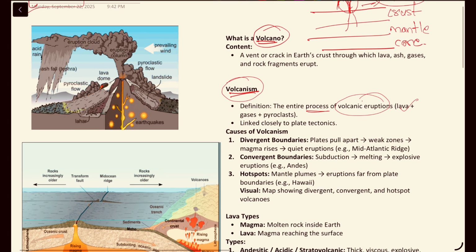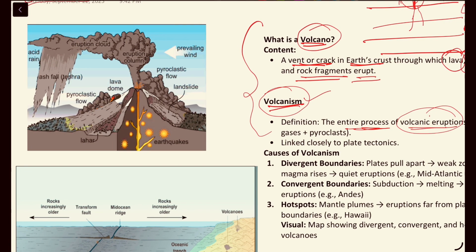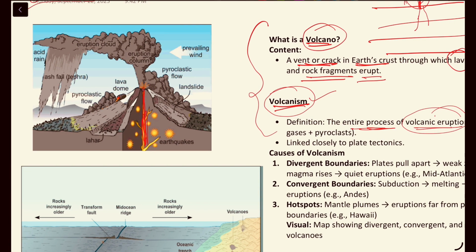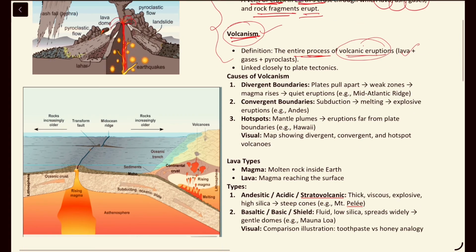So what is a volcano? Volcano is a vent or crack on the earth crust through which lava, ash, gases and various rock fragments erupt, and the entire process of this volcanic eruption is called the volcanism. Okay, so till now we have understood the meaning of volcanoes and volcanism. So you can see regarding the volcanoes in this image also, the magma is coming towards the crustal region and from there it is flowing out. That is what the volcanoes meant here.